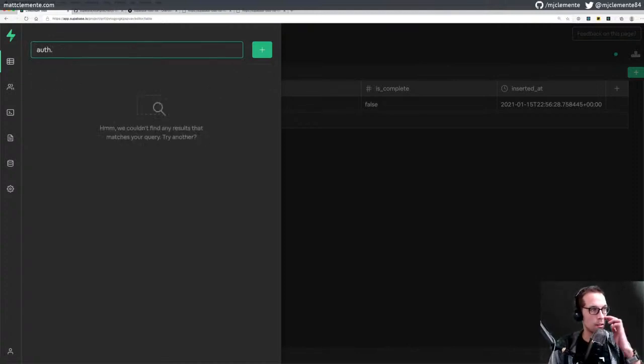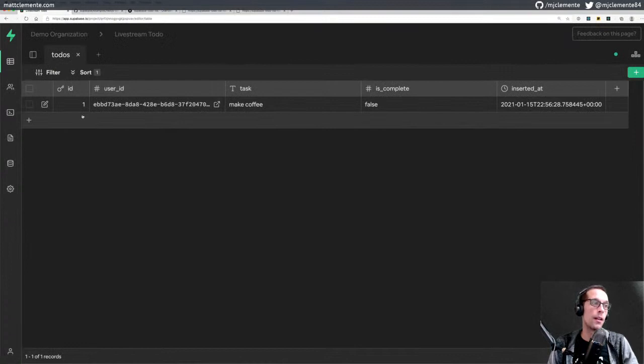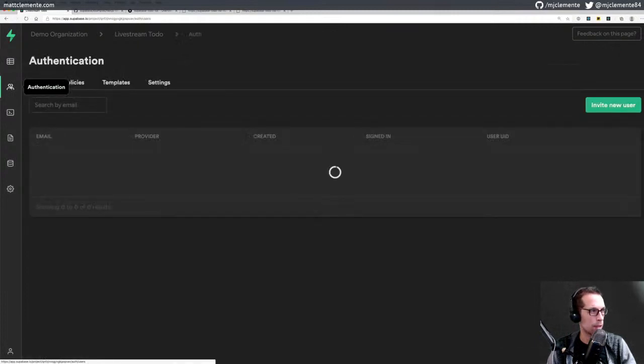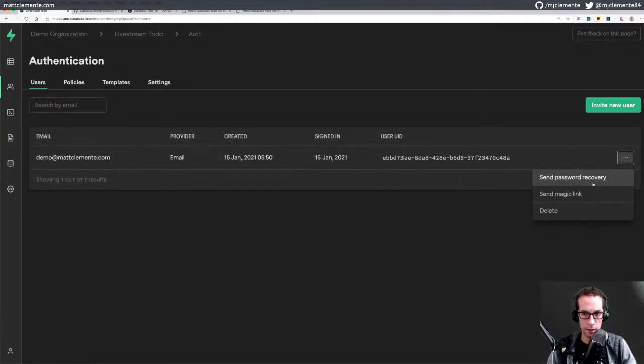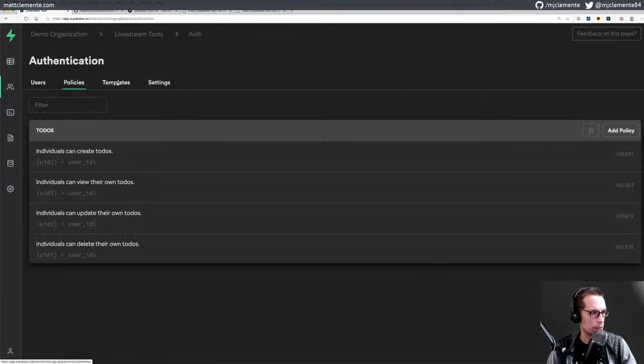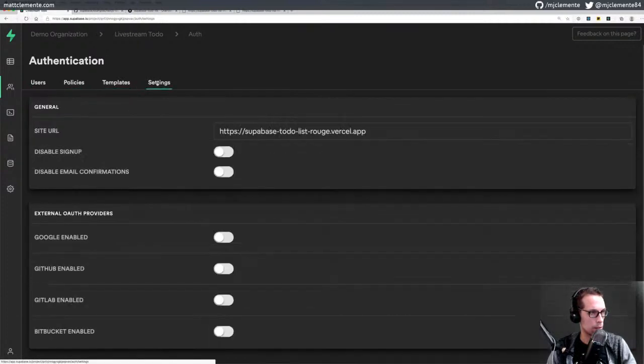No, I can't access auth.users, but auth.users is there. It's a foreign key reference. Now, can I see? So I have my users. I don't think I can see anything else. Send magic link to, no, I don't want to do any of that. Policies, templates, settings.